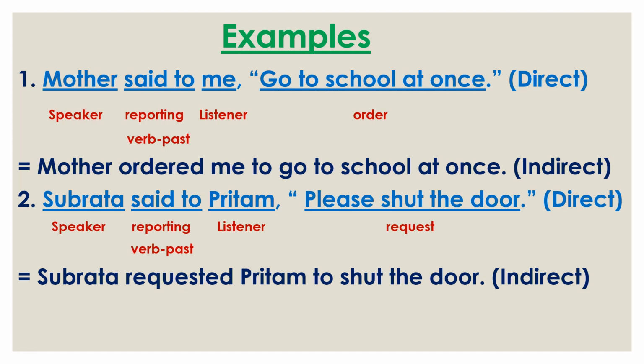Then the listener Pritham, then the joining word to, and here please is removed because we don't need to use please again. Except please, we use shut the door.